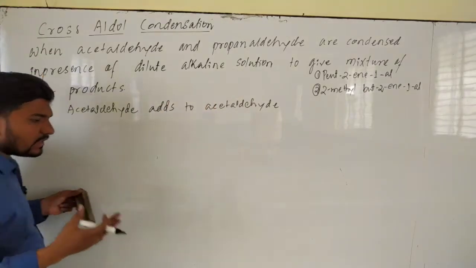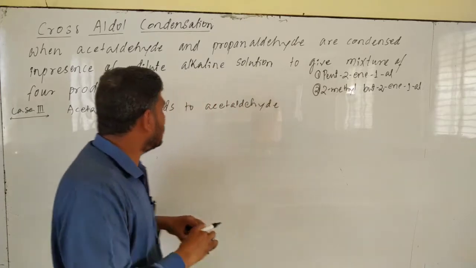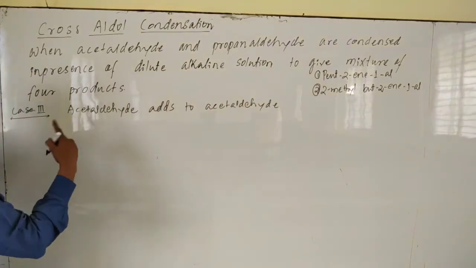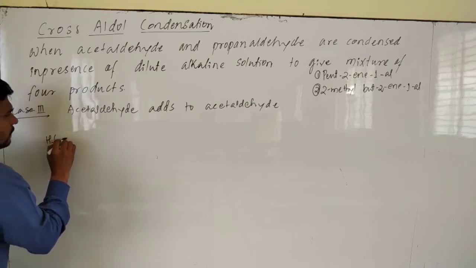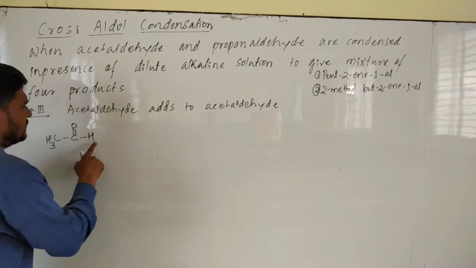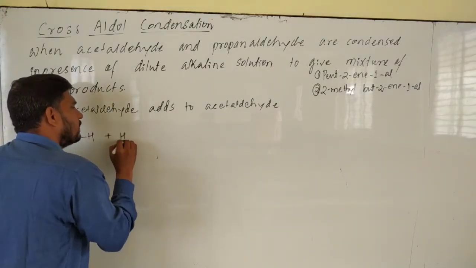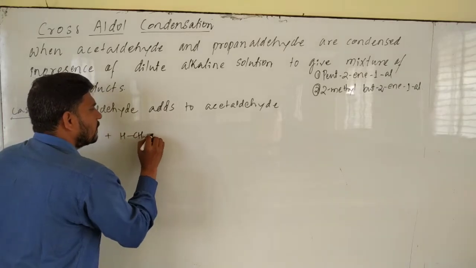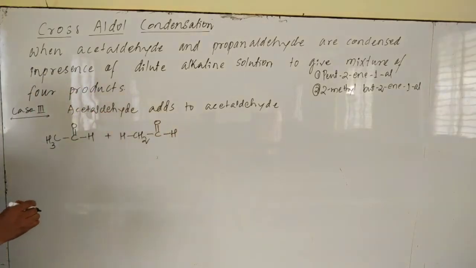Acetaldehyde adding to acetaldehyde is nothing but simple aldol condensation. What will happen when acetaldehyde adds to acetaldehyde? You know already, we have discussed this in a previous class. C double bond O H. Is it right or not?